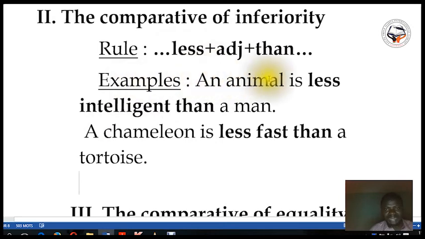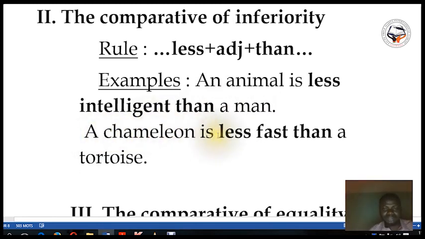Examples: an animal is less intelligent than a man. So this is evidence. An animal can no longer be more intelligent than a man. A man is always more intelligent than an animal. That's why we say an animal is less intelligent than a man.